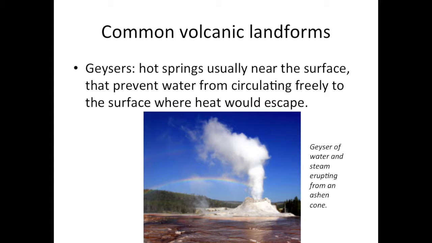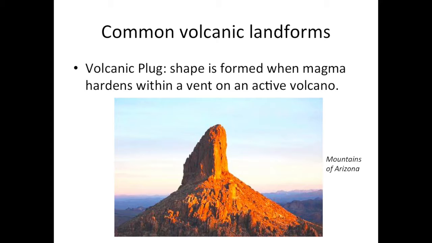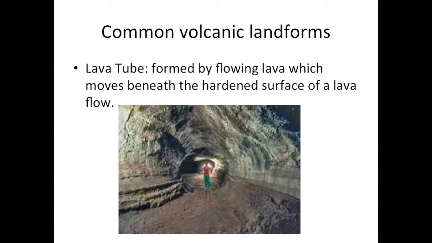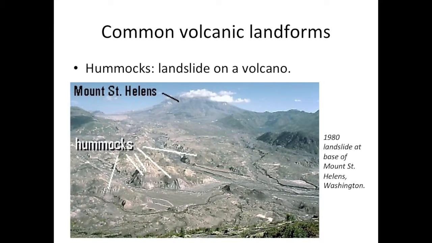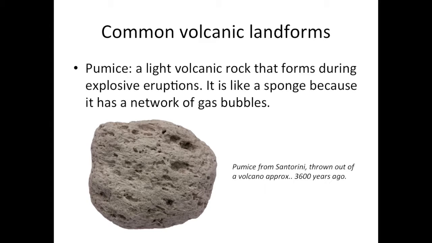Geysers are hot springs usually near the surface that prevent water from circulating freely to the surface where heat would escape. A volcanic plug's shape is formed when magma hardens within a vent on an active volcano. A lava tube is formed by flowing lava which moves beneath the hardened surface of a lava flow. Hummocks are landslides on a volcano. And finally, pumice is a light volcanic rock that forms during explosive eruptions. It is like a sponge because it has a network of gas bubbles.